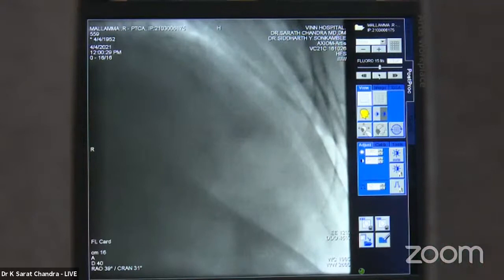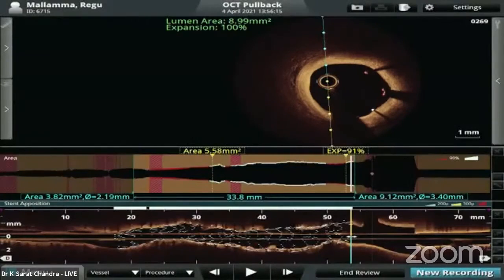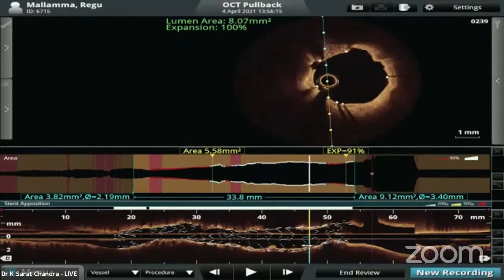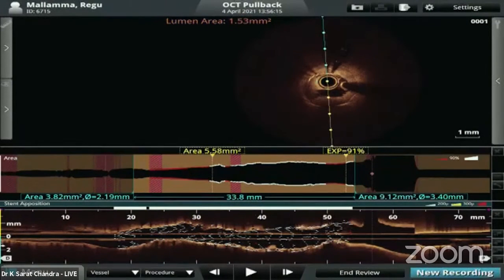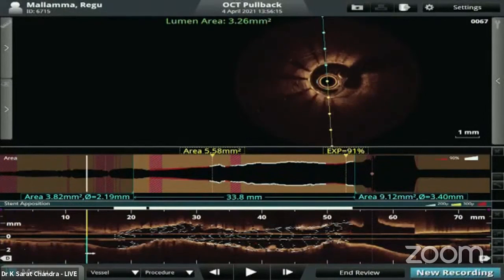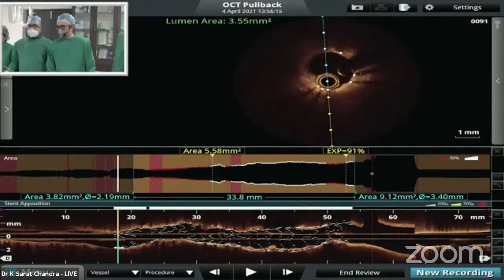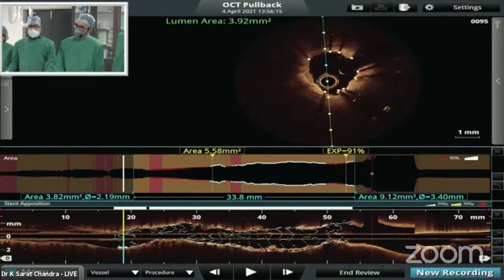Nitroprusside intra procedure is very effective, and I think that's the best among the lot. Correct. The bad thing was even with nitroglycerin, she had a very severe hypotension, so I did not go further.